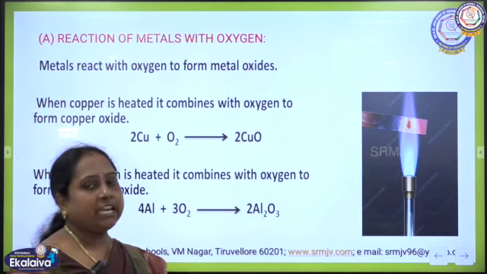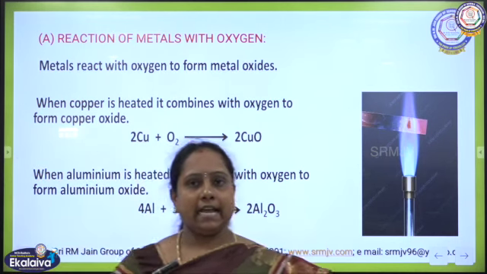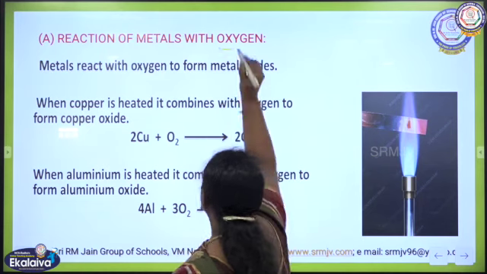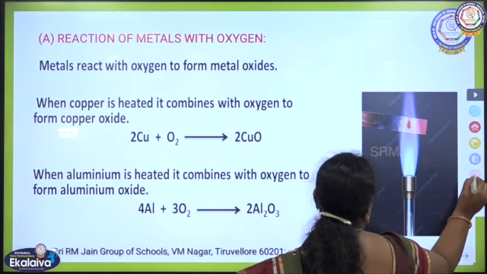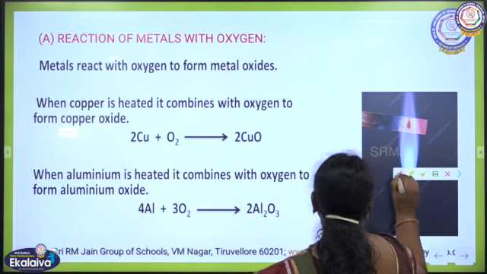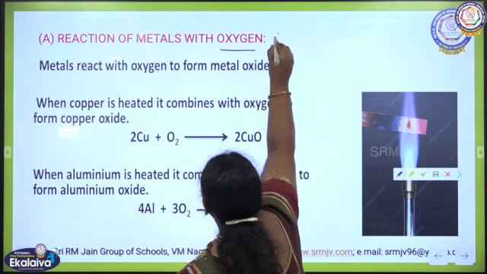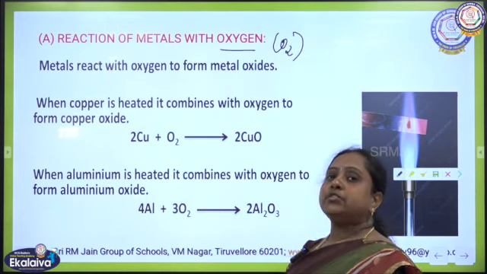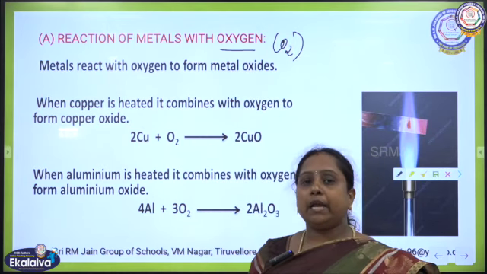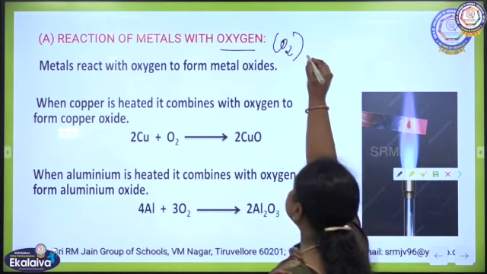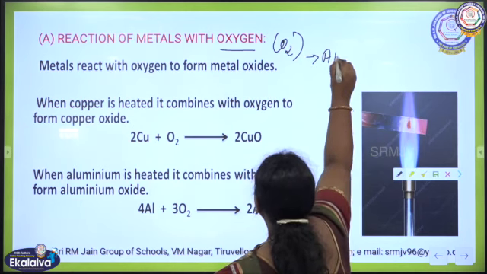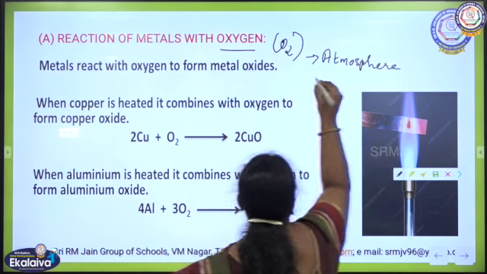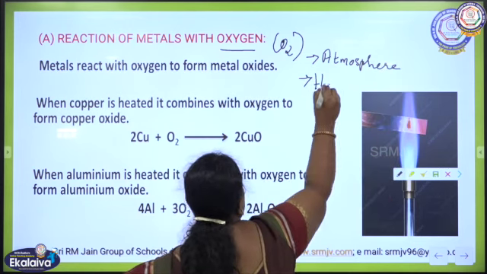Now, the first chemical property of metals, reaction of metals with oxygen. You know that the formula of molecular oxygen is O2. So, where will metals acquire this oxygen? It is from the atmosphere or from heat energy.